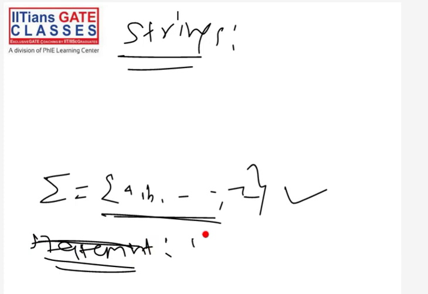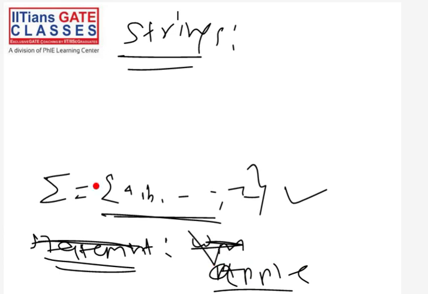So we can make words. For example, this is a word, APPLE. Remember, if you see this word APPLE, then I have used the symbol A, then the symbol P, then the symbol P, then the symbol L, then the symbol E.